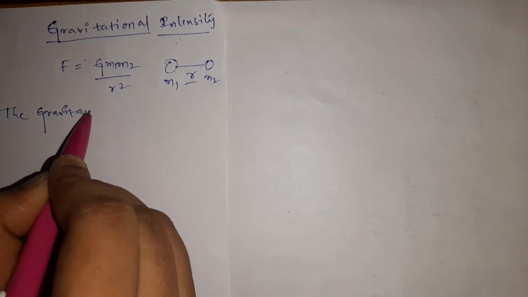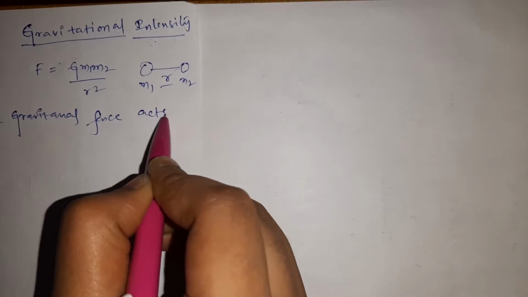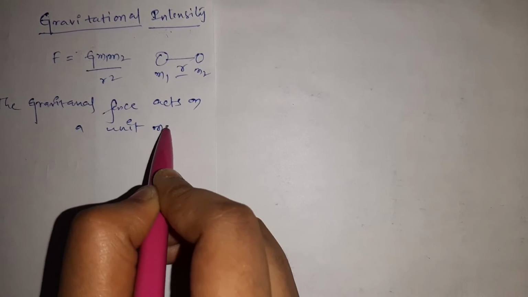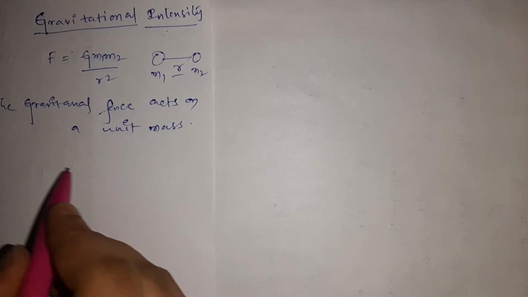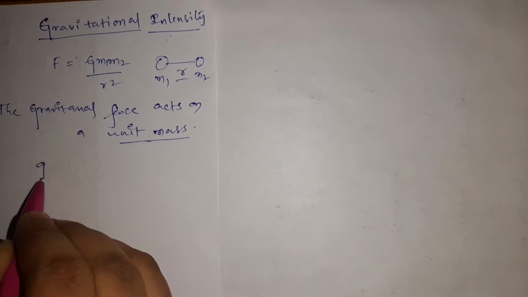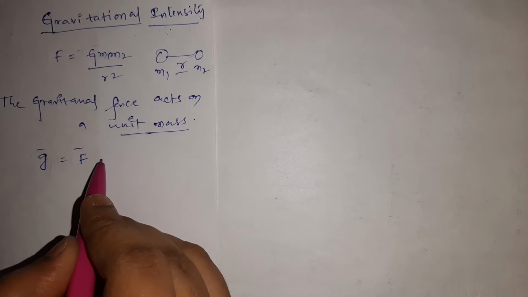So gravitational intensity is nothing but the gravitational force that acts on a unit mass. Therefore g bar is equal to F bar when the mass is unit.